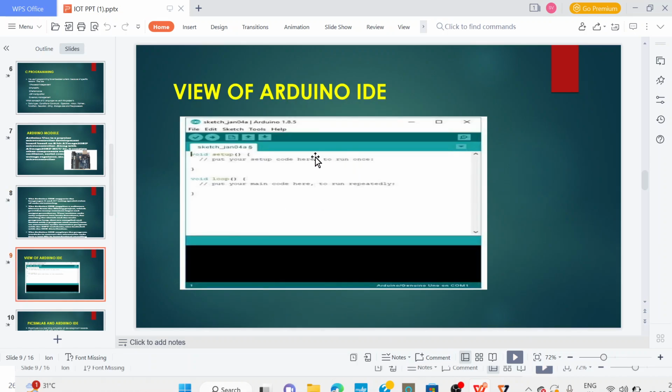This is the view of the Arduino IDE. This is the basic view of the Arduino IDE. In this, we write the code and implement the project.